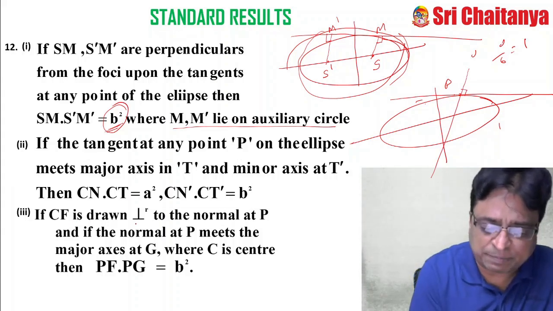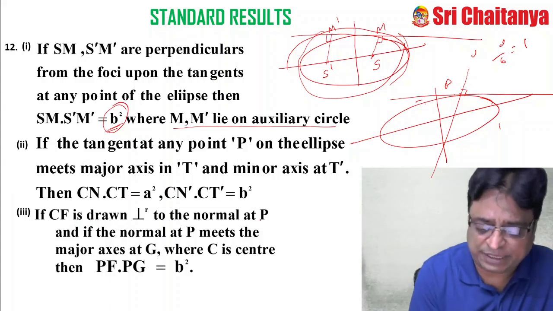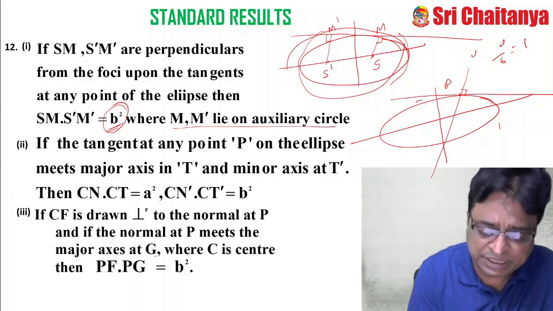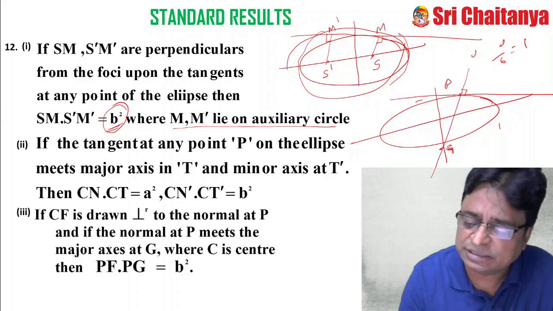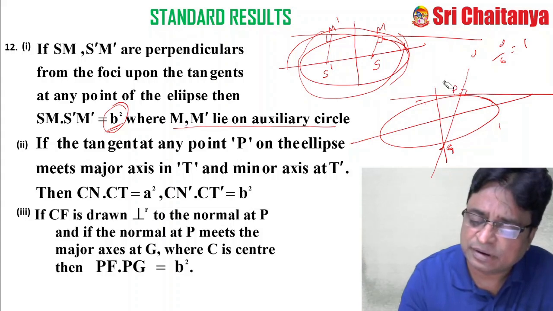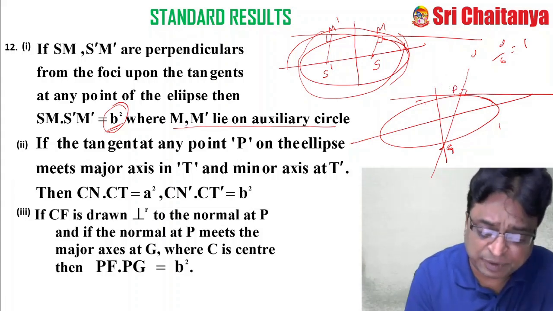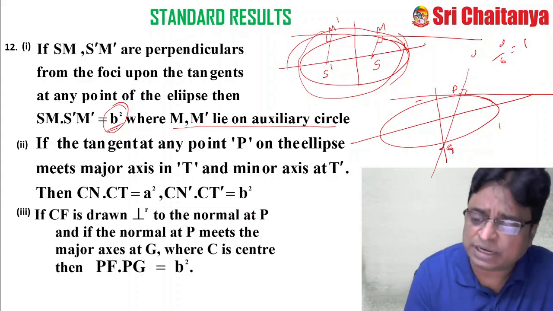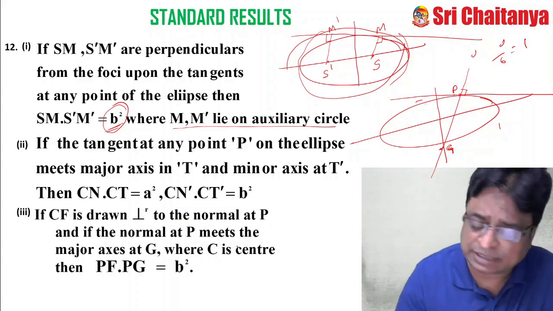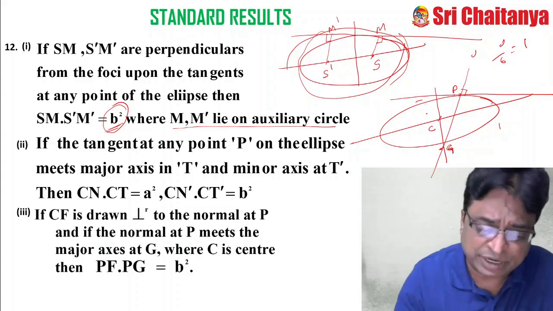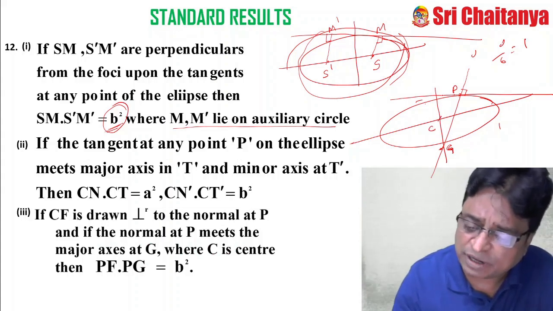If CF is perpendicular to the normal at P, and the normal at P meets the major axis at G, suppose it is the major axis and it meets the major axis at G, this is the point P. And what is CF? CF is the perpendicular to the normal at P, where C is the center. CF is the perpendicular drawn to the normal. Okay, this is the situation.